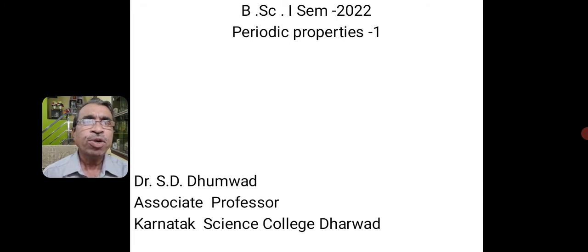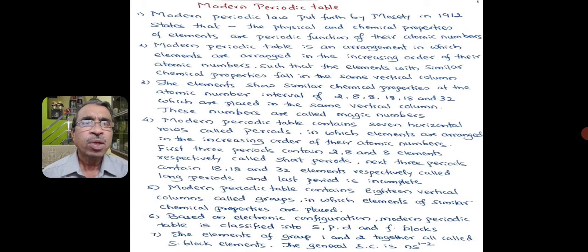Before the modern periodic table, the various tables put forth were Dobereiner's law of triads, Newlands' law of octaves, and then Mendeleev's periodic table. All these were based on the principle of atomic masses.